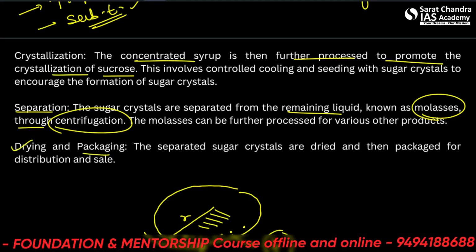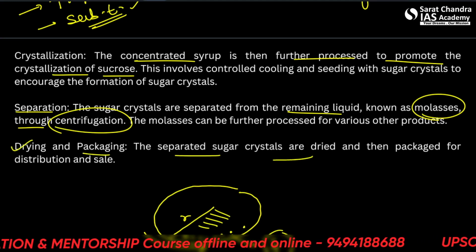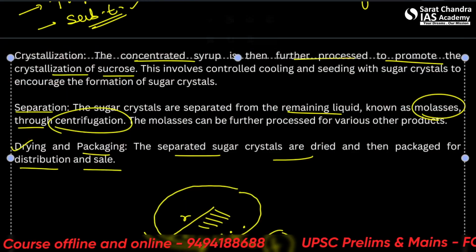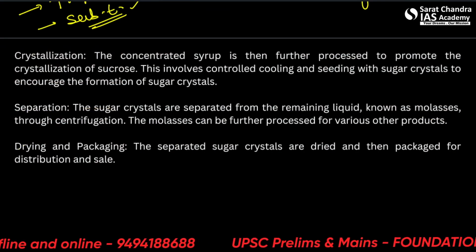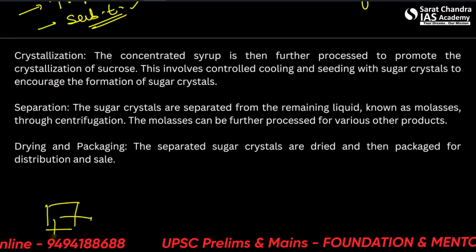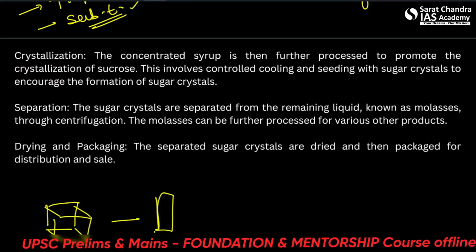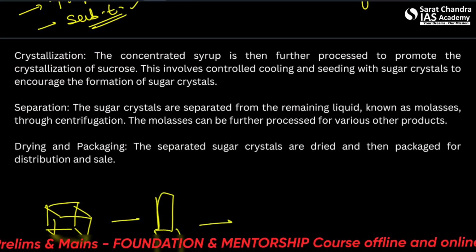Drying and packaging. The separated sugar crystals are dried and then packaged for distribution and sale. So this is basic information of what is sugar, where it comes from, and how it is processed.